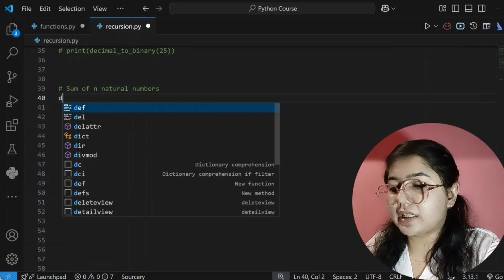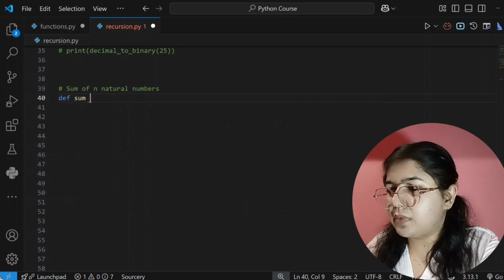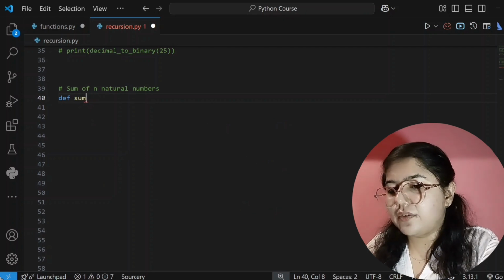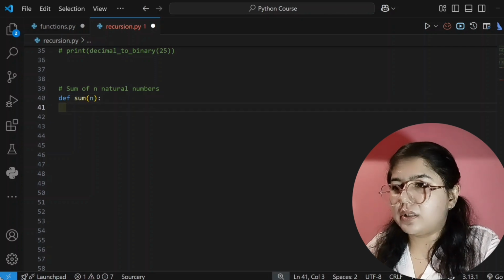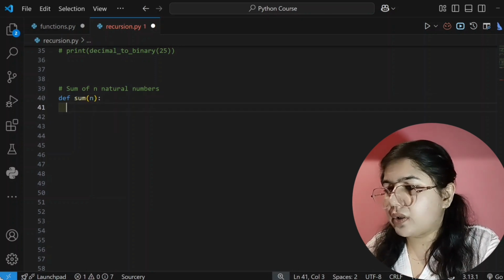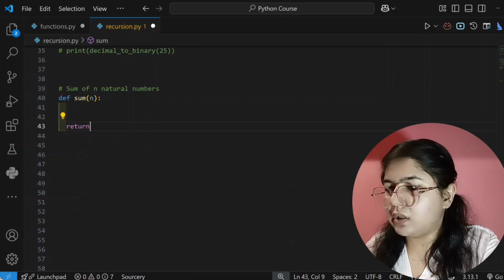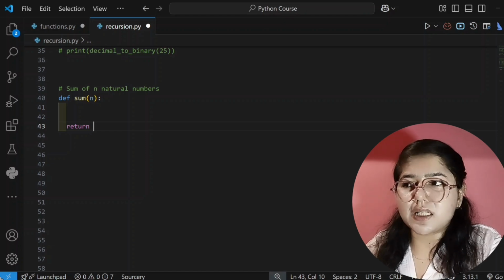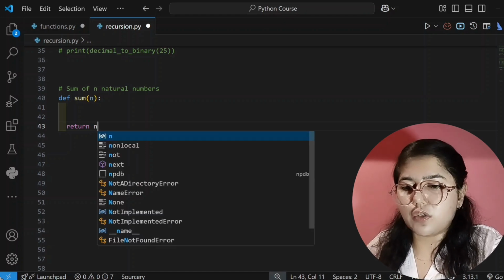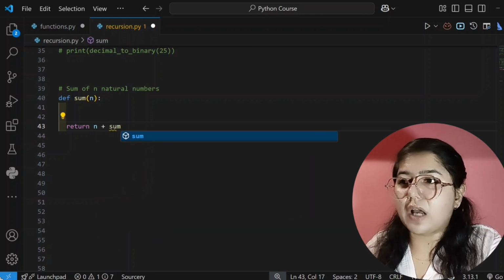So for that we have to create a function, or we have to define a function, right? I am writing here sum. I'm giving its name sum, and we will pass a parameter, and that will be n. It will add all the n natural numbers, and after that we have to write the logic. So I will write the logic, and that is you have to return from here. And what you have to return? Obviously, whatever value of n is there currently. You have to add n plus sum, and here we are calling the function, means function is calling itself.